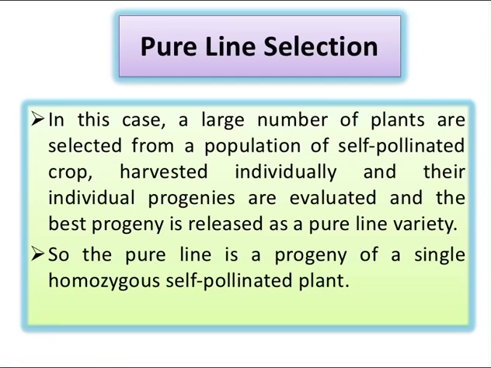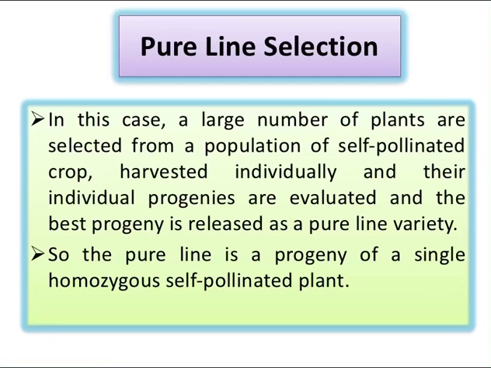Second step is that progenies of the individual plant selections are grown and evaluated by simple observation, frequently over a period of several years. Third phase is when selection can no longer be made on the basis of observation alone. Extensive trials are undertaken involving careful measurements to determine whether the remaining selections are superior in yielding ability and other aspects of performance. Any progeny superior to an existing variety is then released as a new pure line variety.